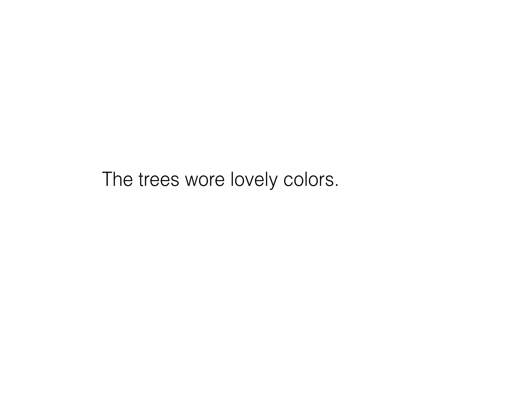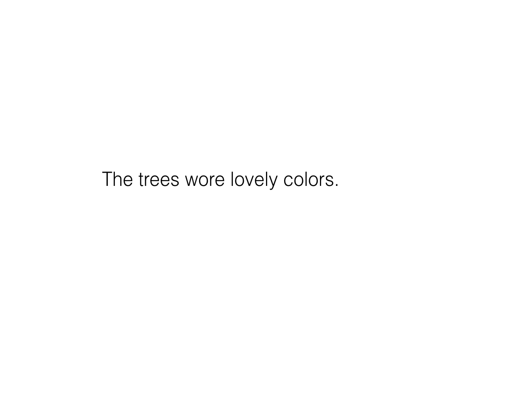The trees wore lovely colors. Now, before we start labeling which one is subject, which one is verb, or is it direct object, and so on, let's take a look at our sentence first and see if we have a preposition. I don't see any preposition in this sentence, so let's just move on.